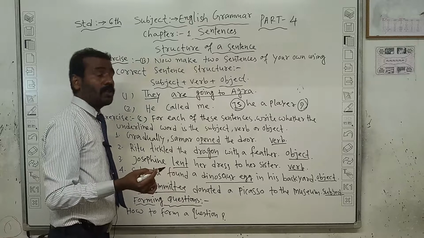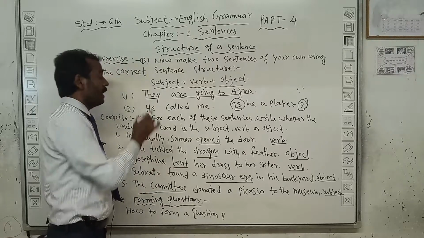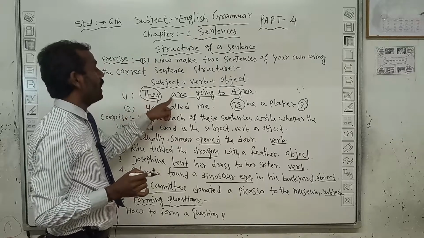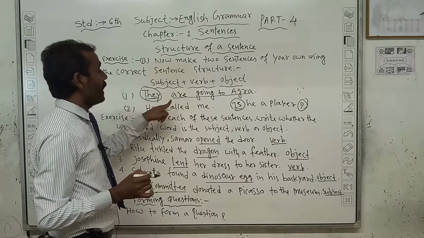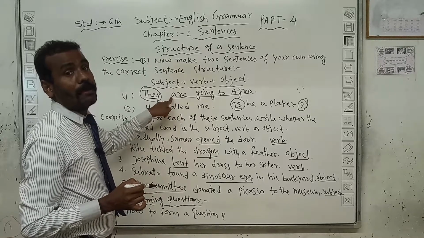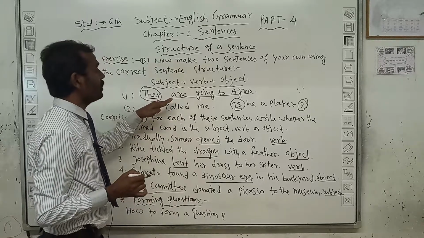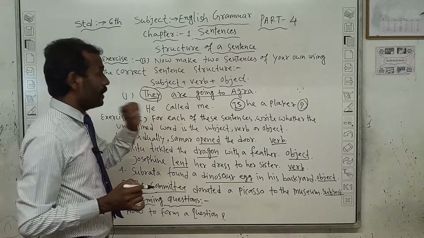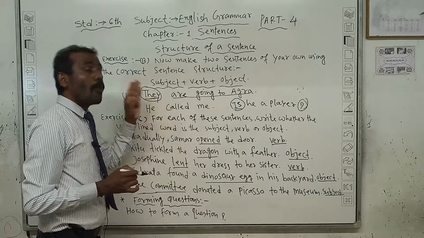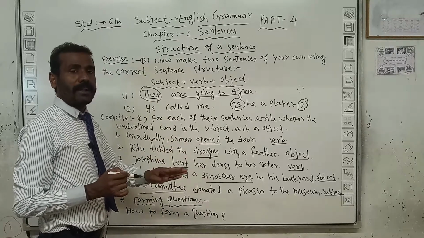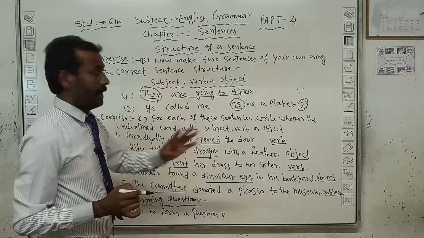You ask the question, who are going? The answer is coming, they. So "they" is the subject, and the rest of the thing is the predicate. How to find the predicate? Whatever is telling about the subject is called the predicate.